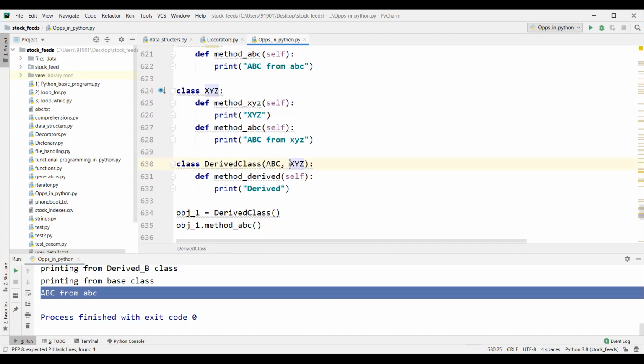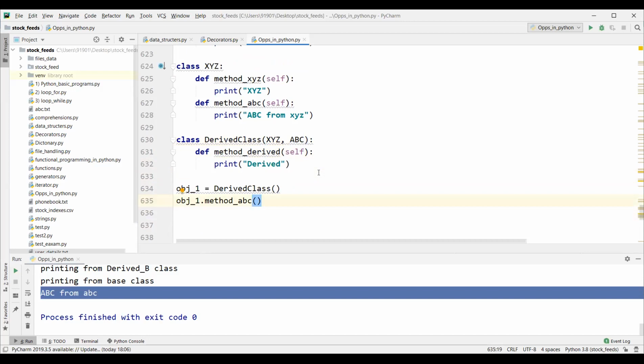If you define XYZ here and ABC here, we go with the same process. Method ABC: in this class, this method ABC is not there. After that, Python immediately starts looking from left to right in the parent classes.